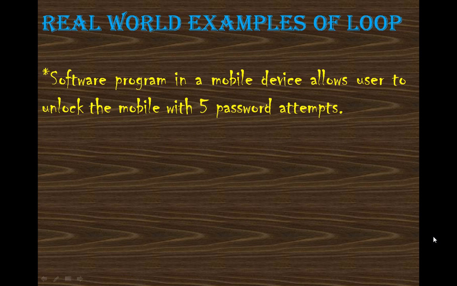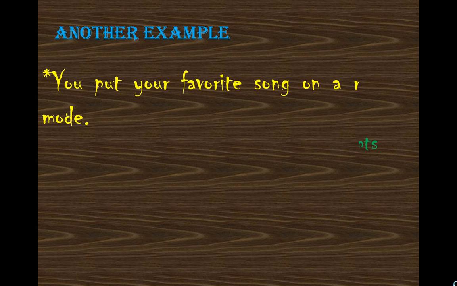Maximum attempts are 5. On an iPhone, a software program is written that allows the user to unlock the mobile with 5 password attempts. If your password attempts are over, it won't allow you to type the password again. What is it doing? That means in the mobile phone the software is set in such a way that it's keeping track of your count and allowing you a maximum of 5 attempts.